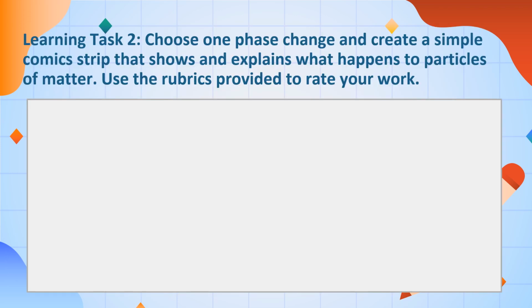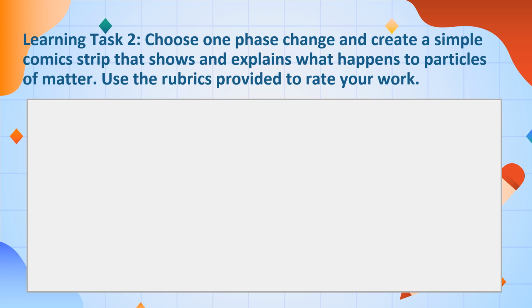You will answer learning task 2. Choose one phase change and create a simple comic strip that shows and explains what happens to the particles of matter. Use the rubrics provided to rate your work. You will use bond paper or any kind of paper to make a comic strip.